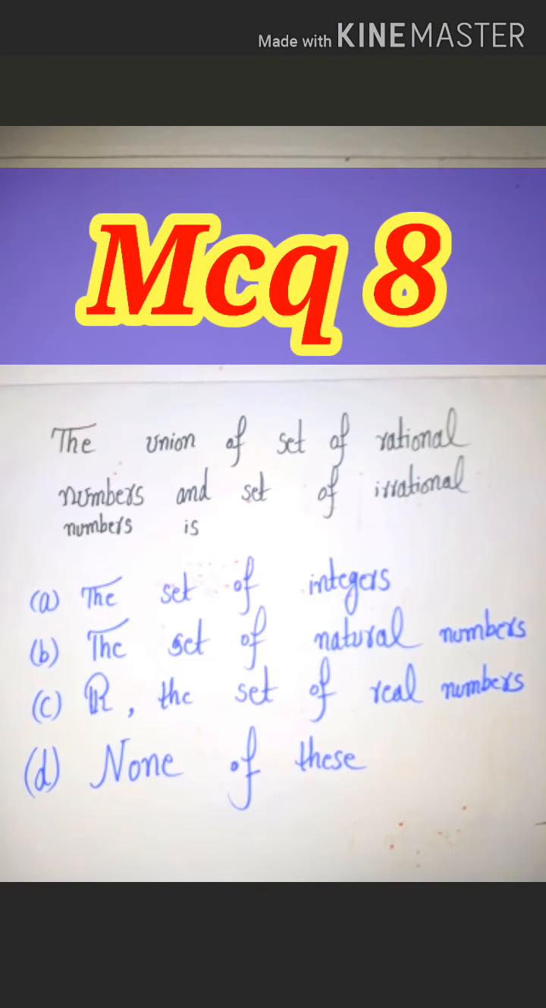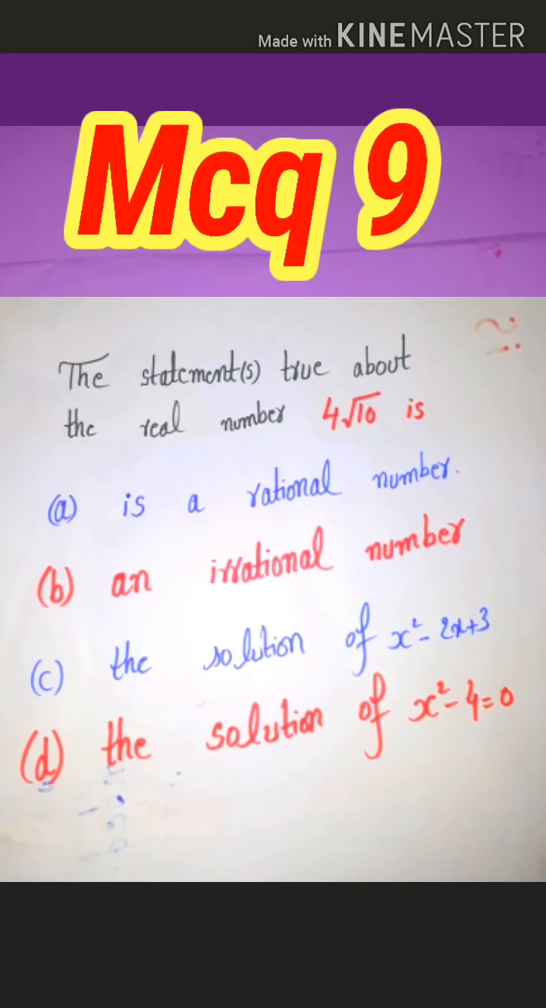What is the union of the set of rational numbers and the set of irrational numbers? The correct answer is option C. The set of real numbers is the union of the set of rational numbers and the set of irrational numbers. 4 into square root 10 is an irrational number. Option B is the correct answer.